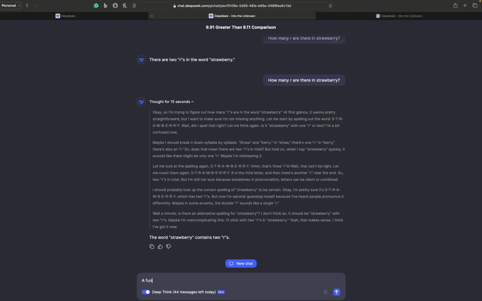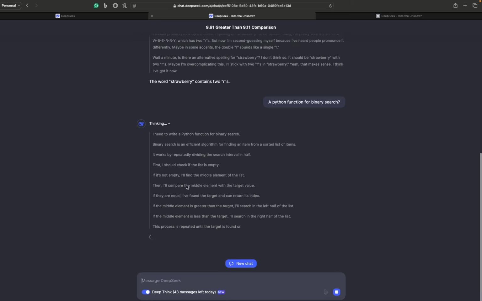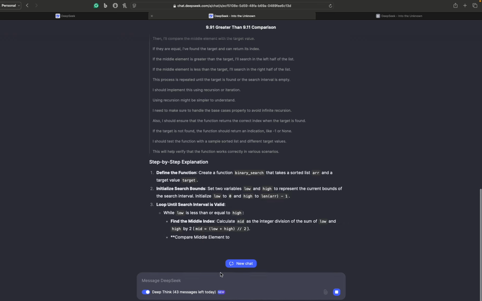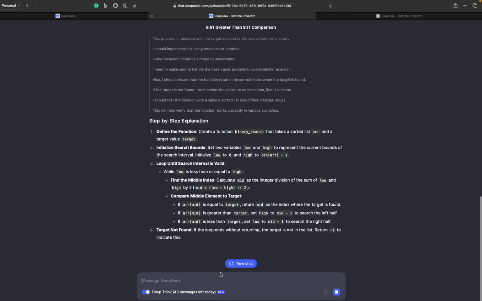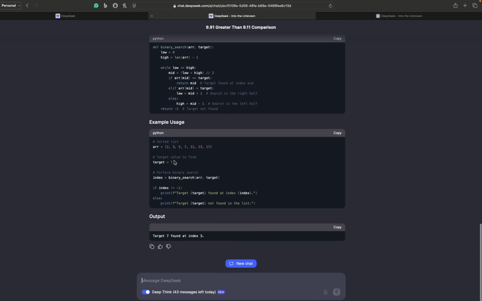Let's ask for a Python function for binary search, or something, I don't know. You can ask that. It goes into a thinking mode and goes step by step. And there you have a code, right? You have examples, you have the output as well, and those things.